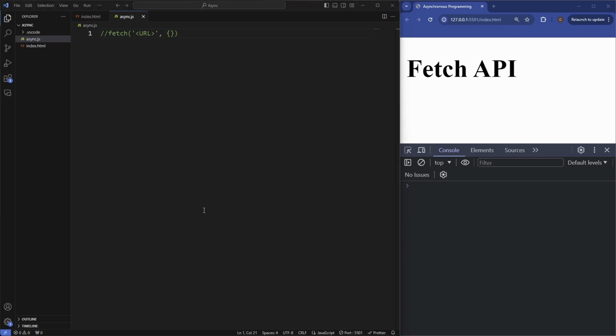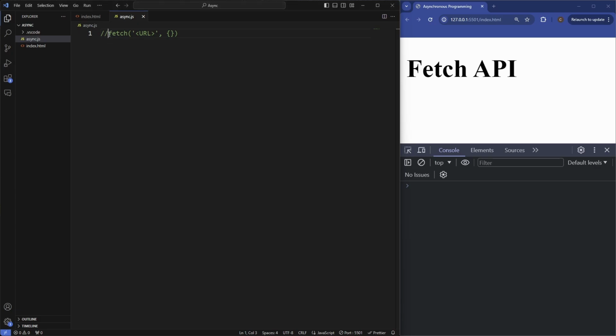So as I mentioned, under the hood, the fetch API function actually just returns a promise. So for this example, we're just going to use the .then and .catch, but later on we're going to be using async await because it's much easier to use and manage, and it's much more readable. Now because fetch returns a promise, we can add the .then and .catch to handle the response and handle any errors.